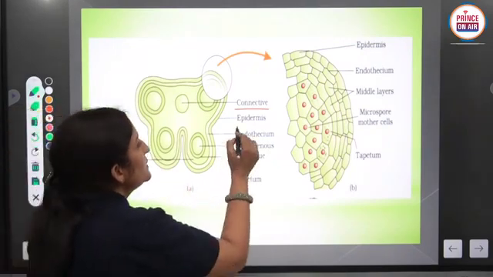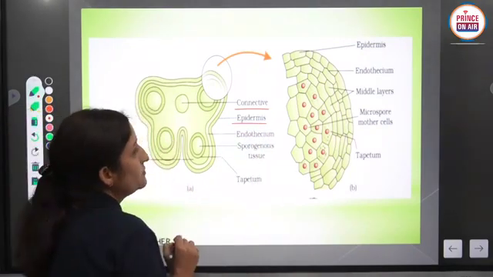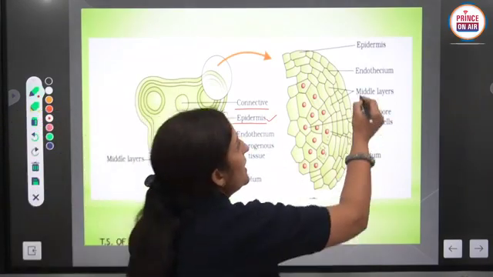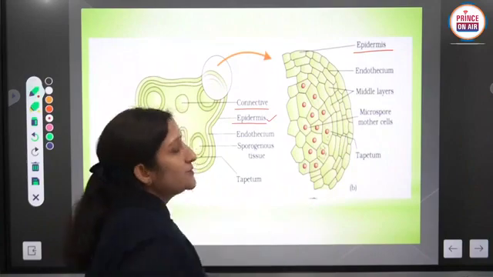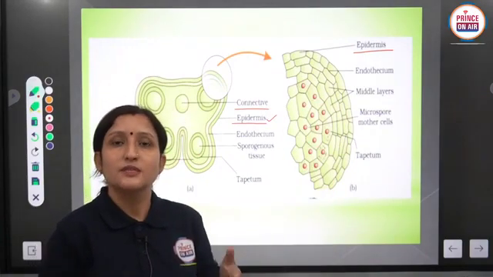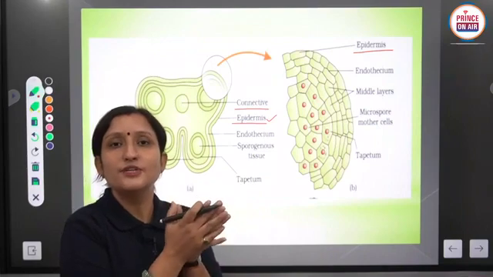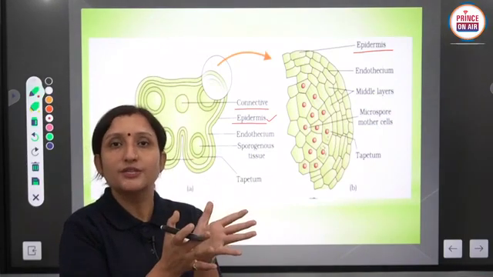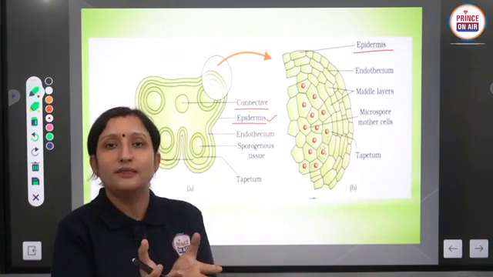Another structure related to the diagram is the epidermis, the outermost layer of the anther. What is epidermis? It is the outermost single cellular layered structure, in which the main function of the epidermis is only protection. It provides protection to the anther.